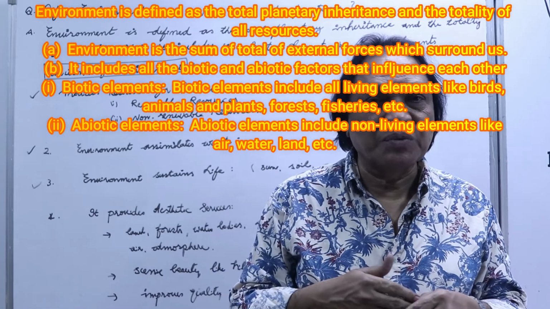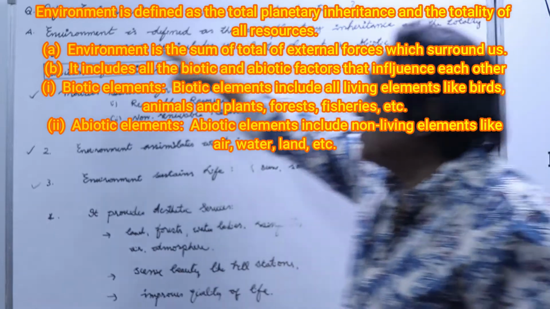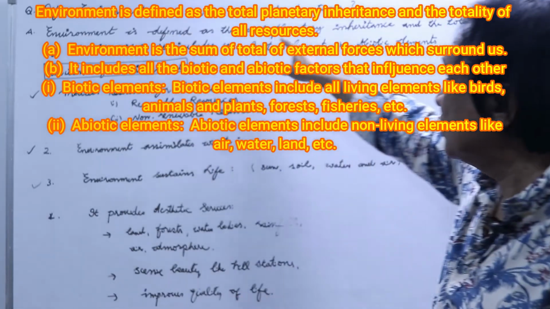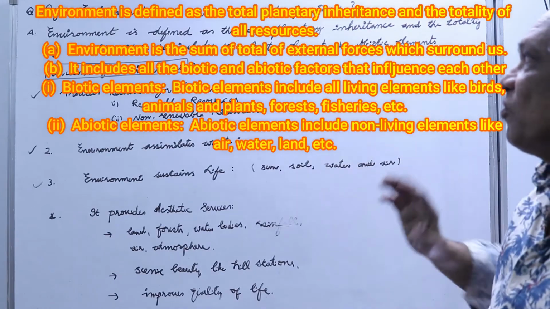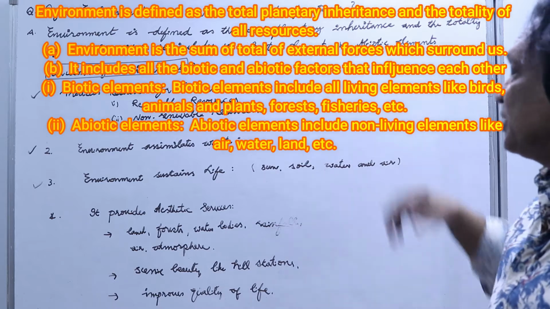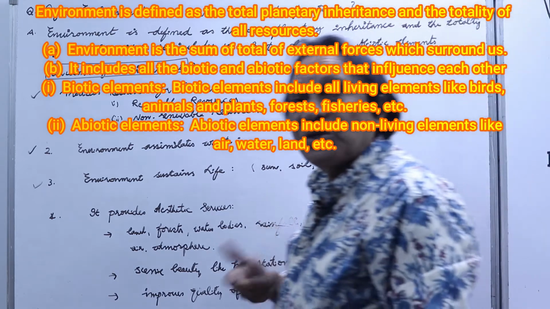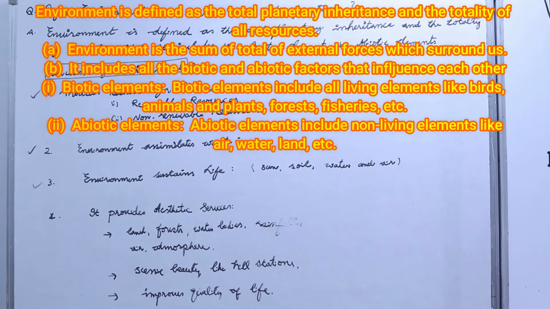That is abiotic. So environment is defined as the total planetary inheritance and the totality of all resources. It includes biotic elements and abiotic elements. Abiotic means which have no life. It can be sunshine, water, soil, atmosphere.